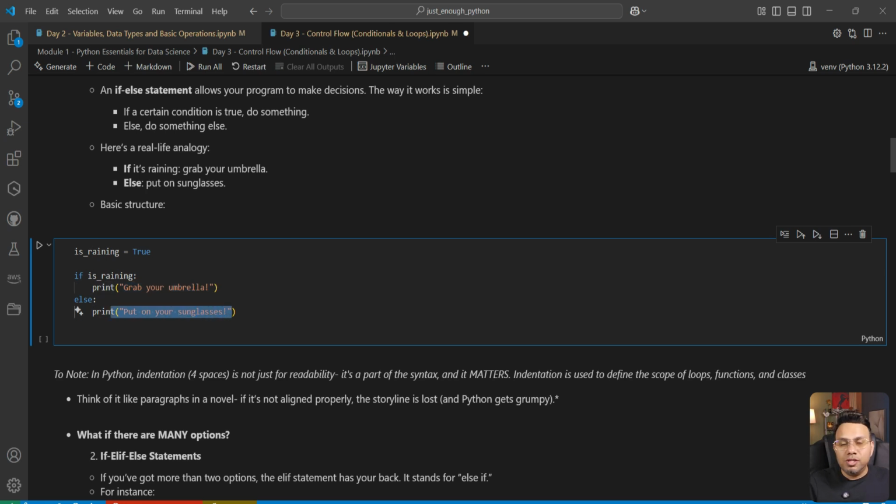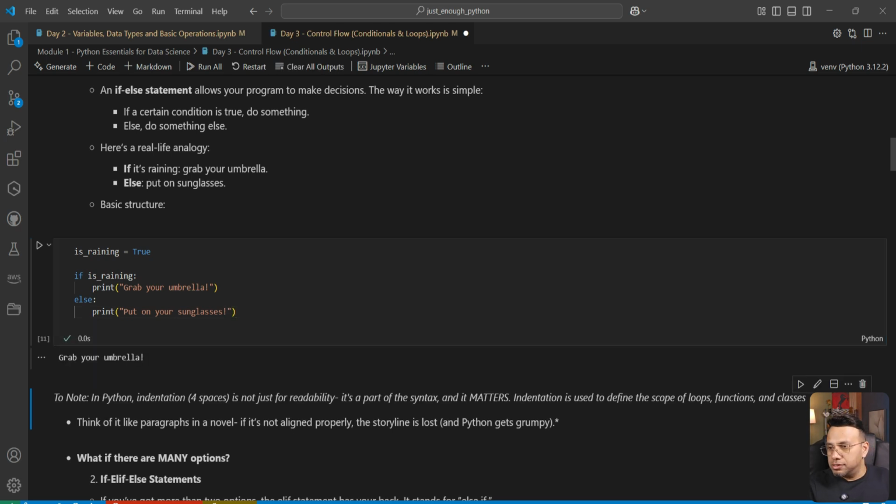Now since we are the ones who have set this variable as true, we will meet this condition. We will get into this condition and we will print grab your umbrella. Let's try this. As expected, isRaining is true and hence we printed grab your umbrella.